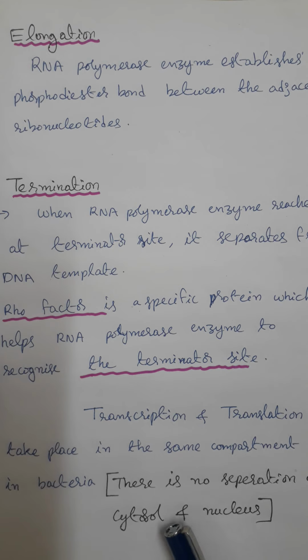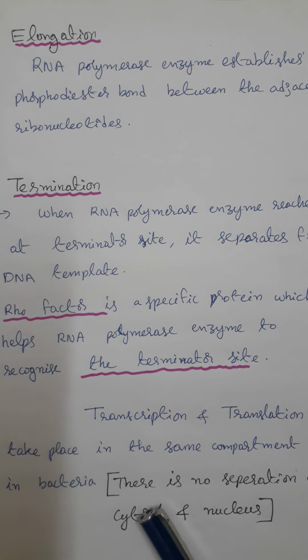The protoplasm is differentiated into cytosol and nucleus in eukaryotes. Transcription takes place in the nucleus of the eukaryotic cell, and translation takes place in the cytosol. But in prokaryotic organisms, both take place in the same compartment, that is cytosol. Is it clear?